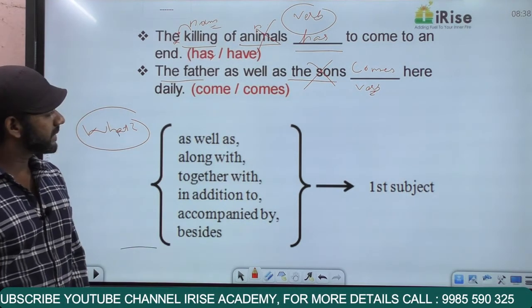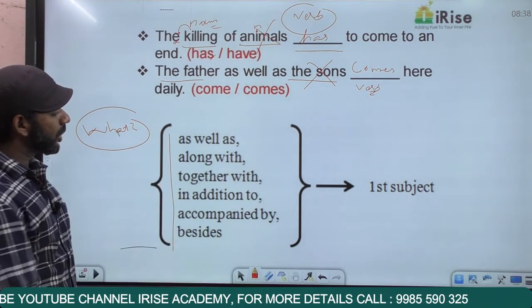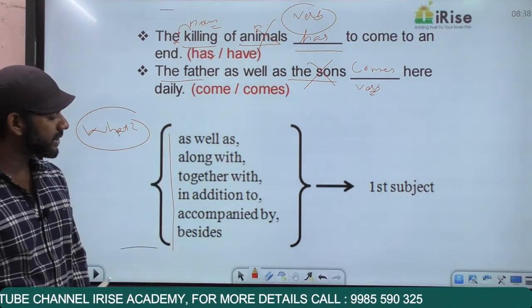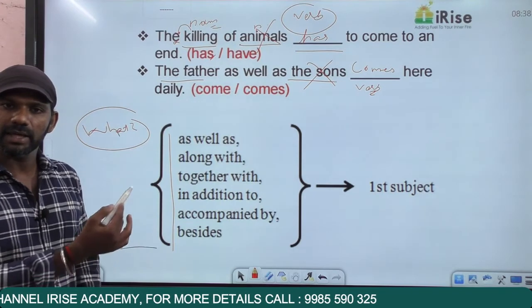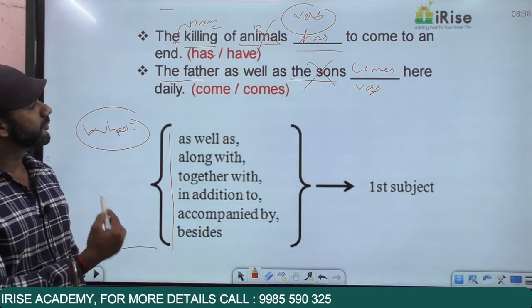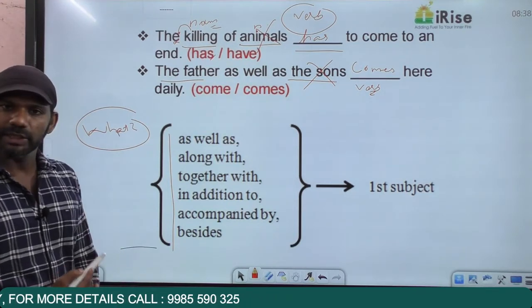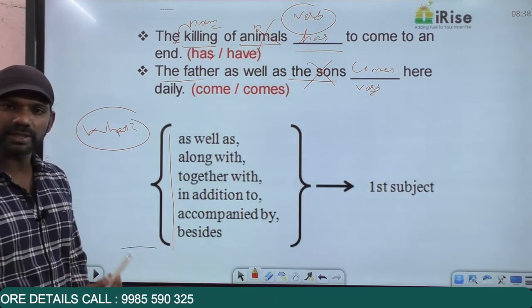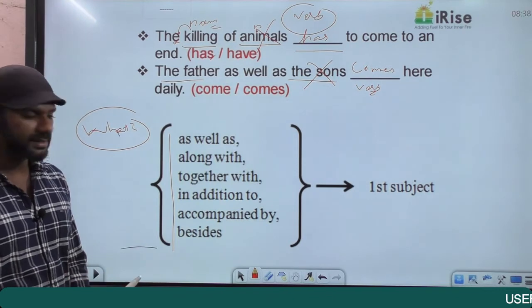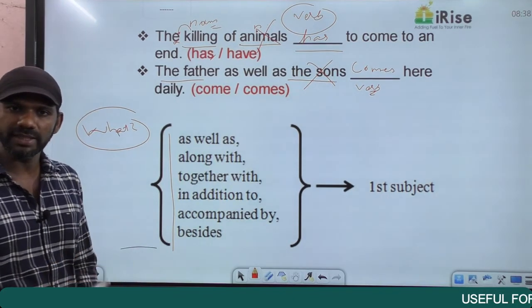Now these words, as well as, along with, together with, in addition to, accompanied by, besides, all these mean the same. The father as well as the sons is the same as the father along with the sons, together with the sons, in addition to the sons, accompanied by the sons, besides the sons, all these mean the same.